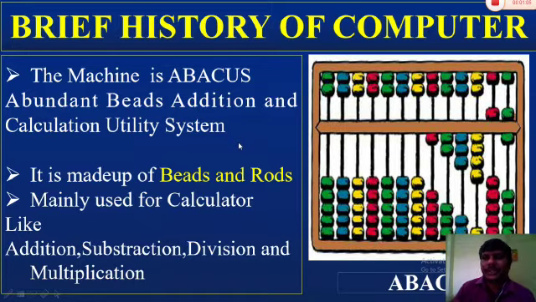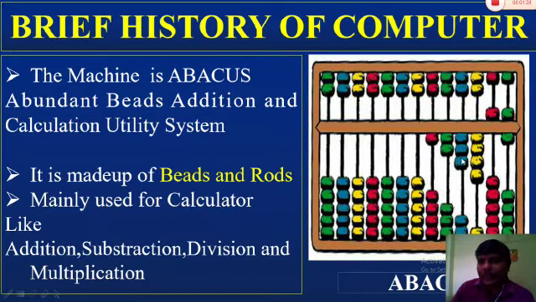A machine or device which was developed 2000 years ago is called an abacus. Abacus means abundant bits addition and calculation utility system. This is also one type of computer. It can be made with bits and rods. These are rods, and these different colored circle shapes are called bits.